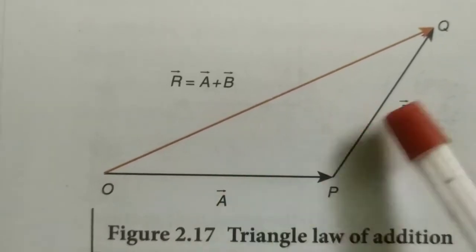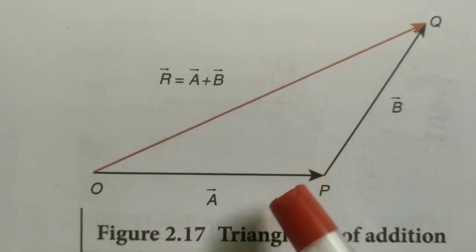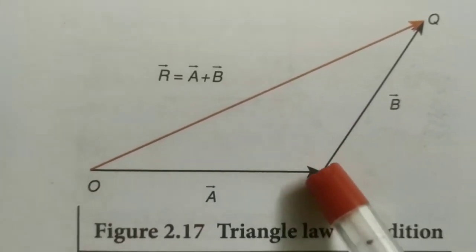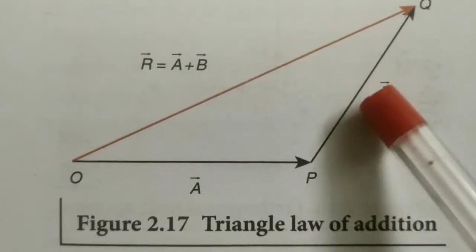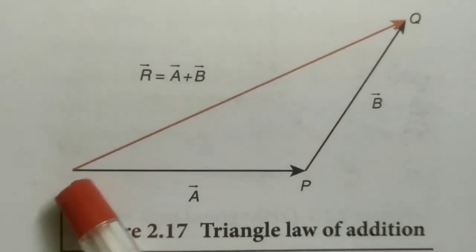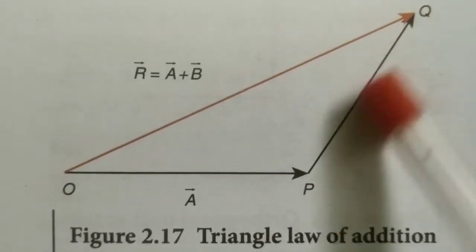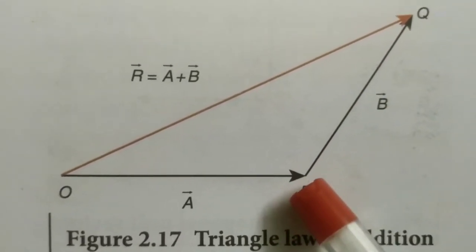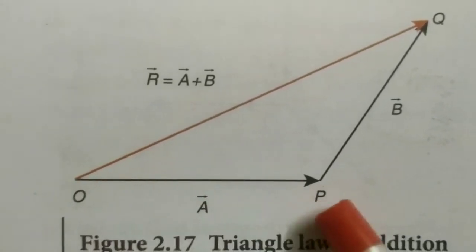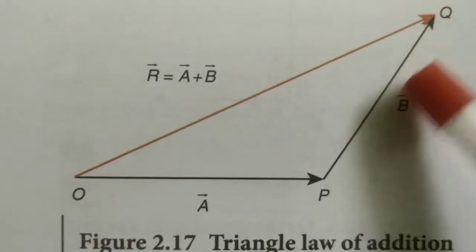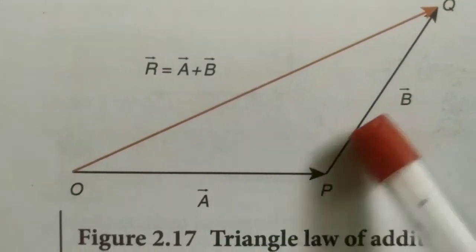Let's join these two vectors in the same order, that is, the head of one vector touches the tail of the other vector. Okay? So the head of A vector is next to the tail of B vector; now we have arranged the two vectors like that. Okay? So now see, these two lines can be considered as two sides of a triangle.